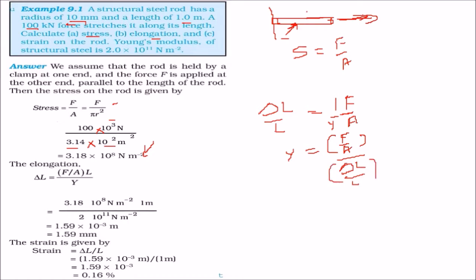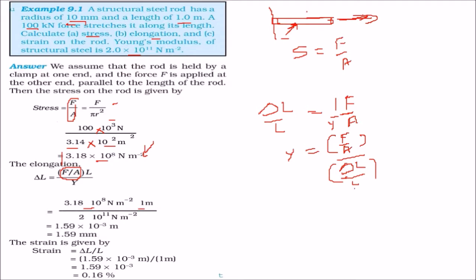So we will find out this delta L using this expression and put in all these values. Force by A is known to us because we just found out this value, so we can directly put it here. And then we have L, which is 1 meter, and Y is also given. So this comes to around 1.59 millimeter.